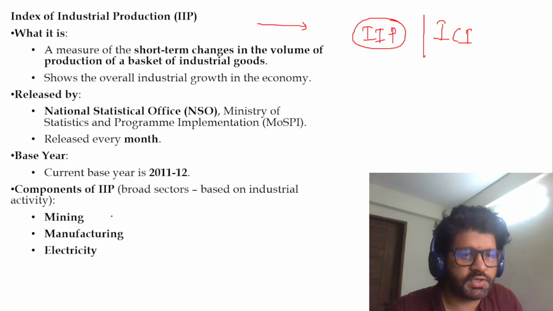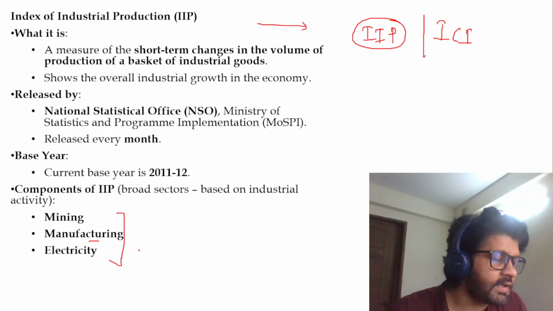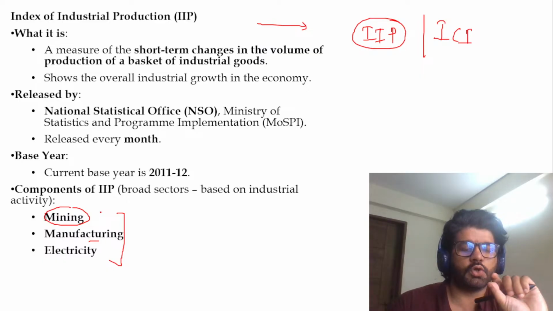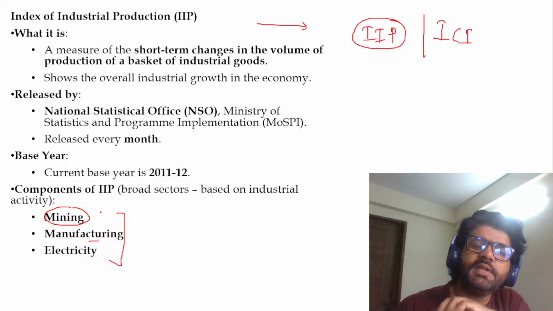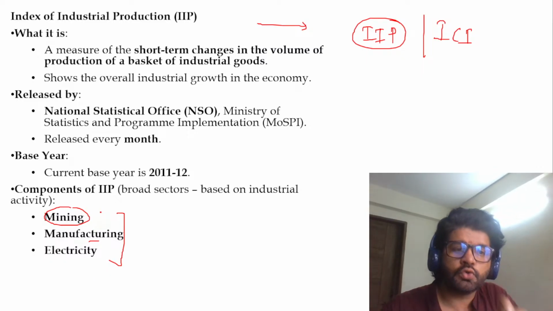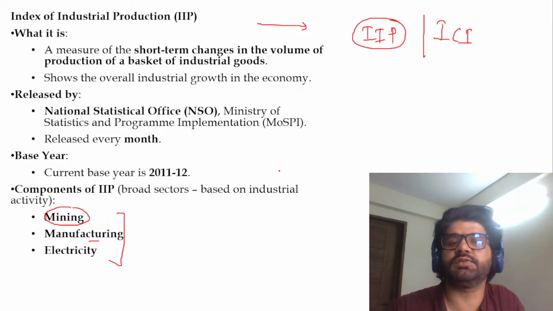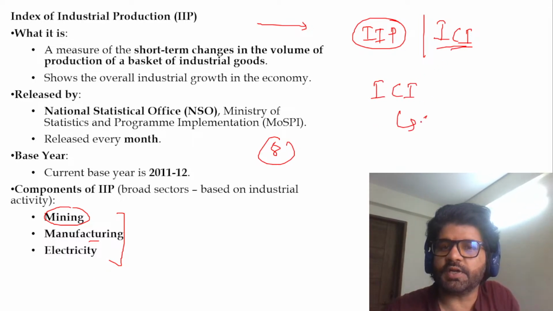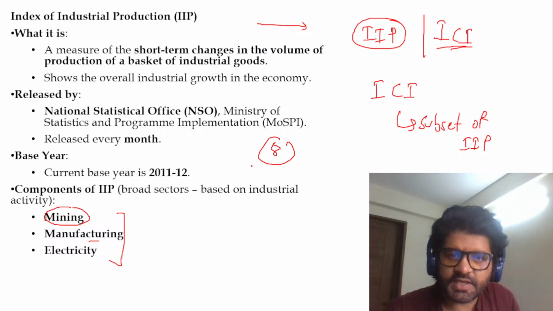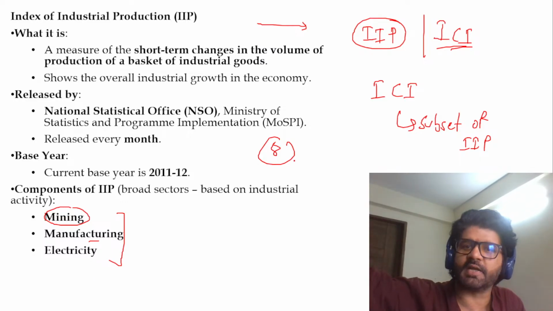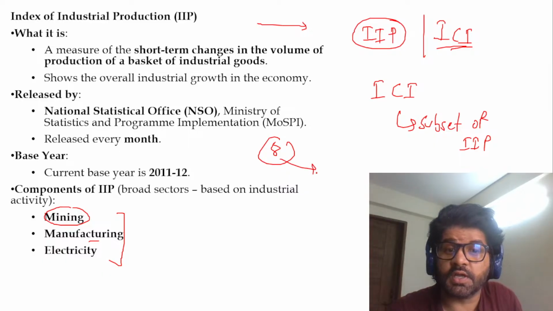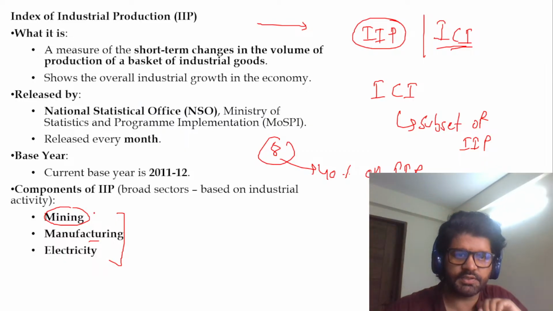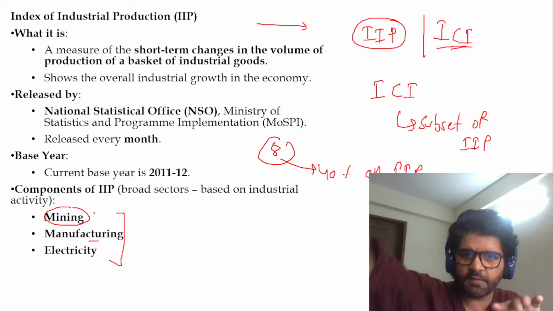In the Index of Industrial Production, there are three components: mining, manufacturing, and electricity. So even the primary sector component, mining, is there. Under this IIP, there are multiple industries, but out of those in mining, manufacturing, and electricity, 8 core industries are taken under ICI. So you can even say that ICI is a subset of IIP. Please understand this, it is very important. Under this ICI, we will see the 8 core industries. Refinery has maximum weightage, and these 8 core industries form 40% of IIP. So IIP has so many sectors that they are catering to, and they are giving weightage to different sectors.